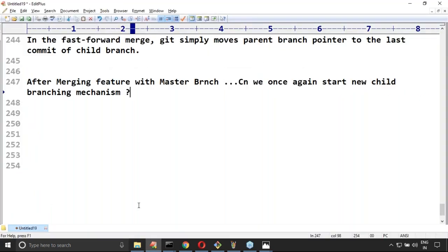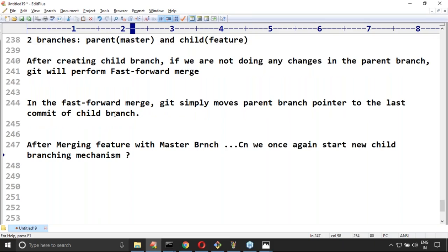So what is the meaning of fast forward merge?